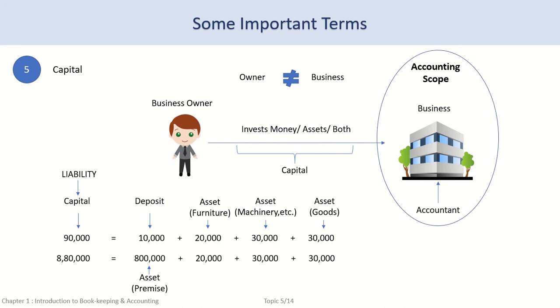Had he invested the amount somewhere else, he would expect a return on his investment. Usually, the owner gets the profit of the business for his investment. However, if the business is supposed to pay interest on capital to the owner, such interest on capital becomes a liability of the business.